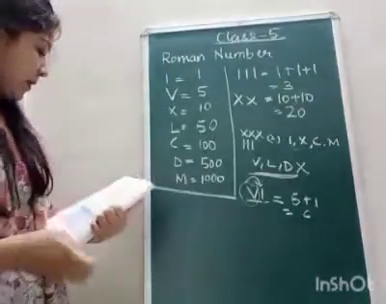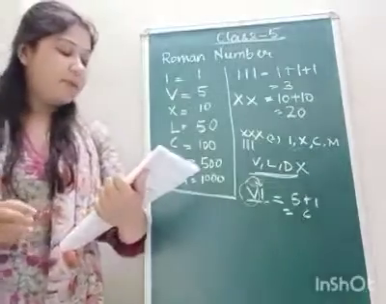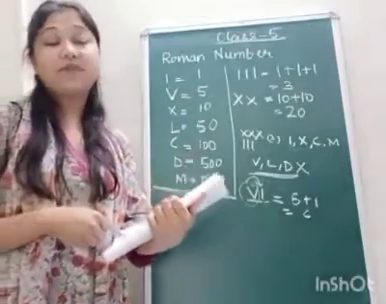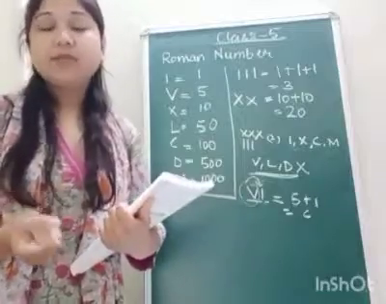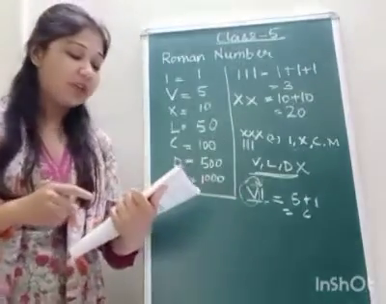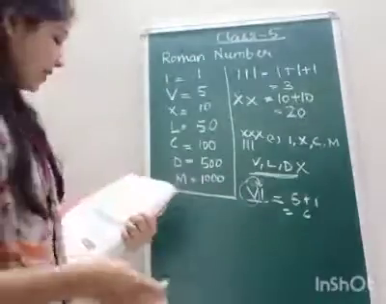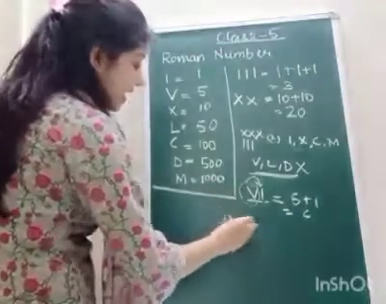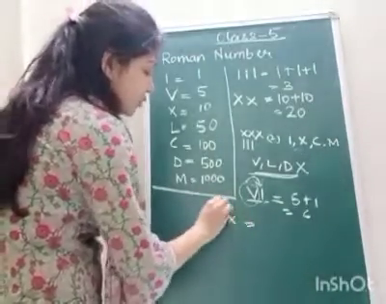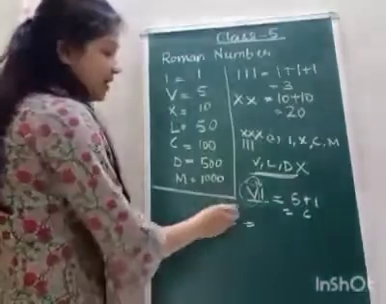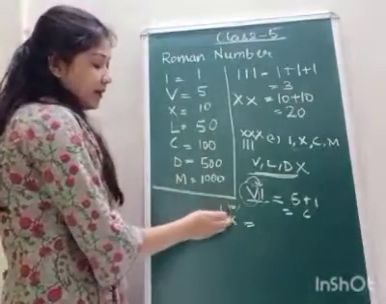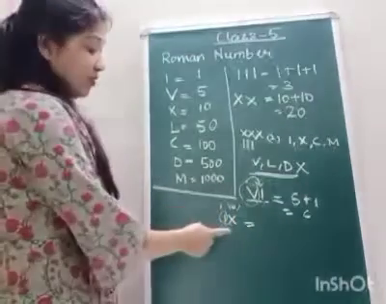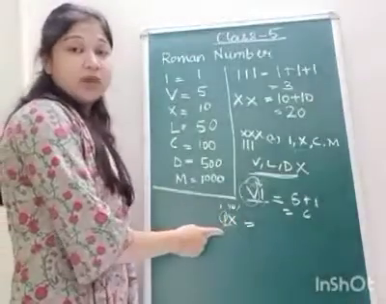Now, rule number 4 says if a symbol appears before a symbol of greater value, then the values are subtracted from the higher value. Suppose we have IX. The value of I is 1 and the value of X is 10. Now see, the smaller value is written before the greater value.